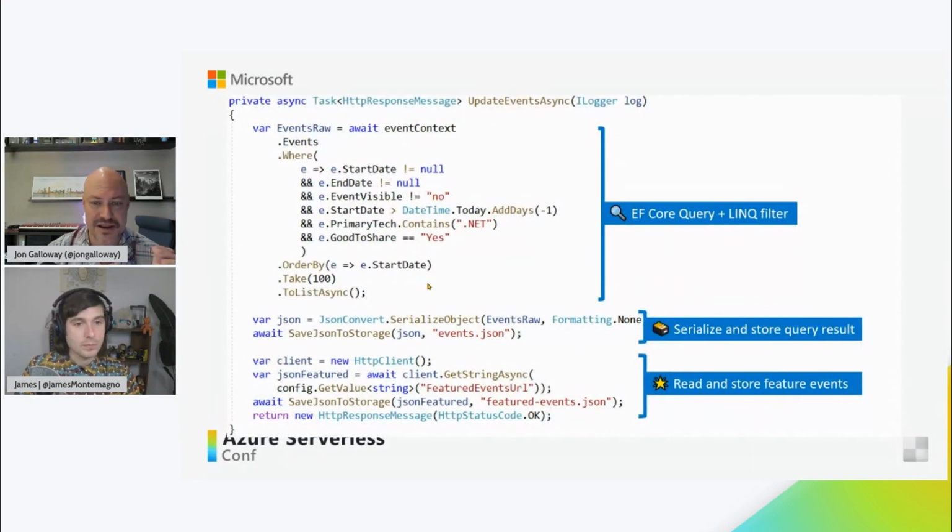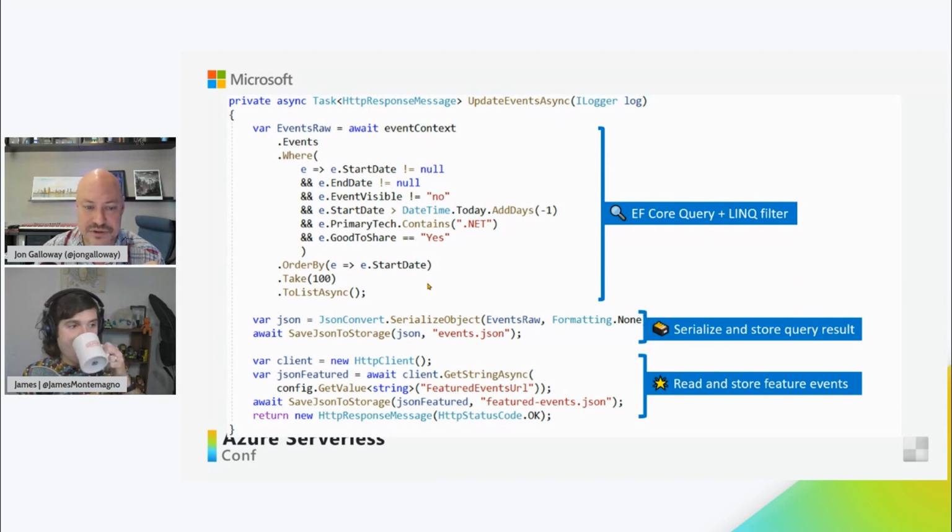And then here's kind of the workhorse function, the brains of the function here. We've got it separated into a separate function so it can be pinged via a REST call or run on a timer. So you'll see up at the top, I've got an EF query, and it's got a LINQ filter to make sure that we're only getting those .NET events and the ones we're ready to put up on the website. And then after we've got that, it's super easy to just process it.